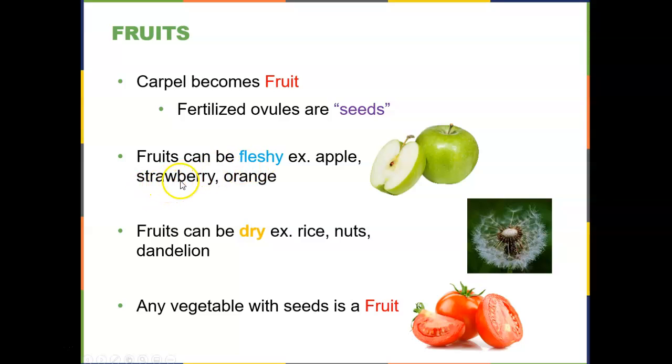Additional examples of fleshy fruits are strawberries and oranges. Fruits can also be dry, like rice and nuts, or the dandelion seeds. So here we see this particular seed has a dry little parachute on it, and wind will transport this structure. So therefore, any vegetable with seeds is technically a fruit. So there's always been a big debate about, is a tomato a vegetable or a fruit? It has seeds in it, so therefore it is a fruit.